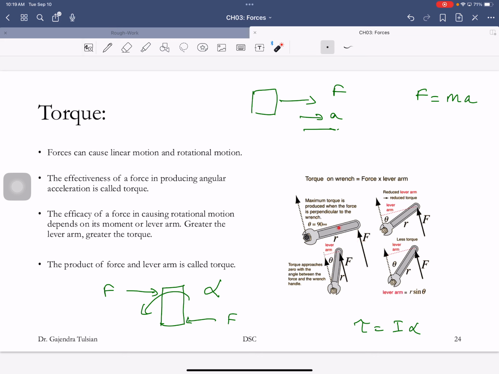And the lever arm is this distance, the perpendicular distance. So in this case, there's the lever arm. In this case, there's the lever arm. In this case, there's the lever arm. So this force is applying the smallest torque. The torque is force times lever arm. So this lever arm is small, this is bigger, and this is the largest lever arm. The larger the lever arm, the greater the torque, and the easier it is to loosen the nut. So that's torque.